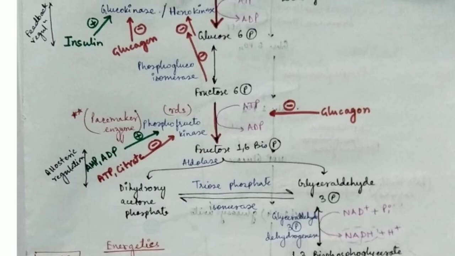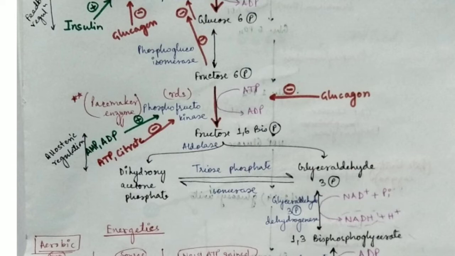Next, coming to fructose 6-phosphate to fructose 1,6-bisphosphate. Again, one phosphate group is being added, so 1 ATP is used, and this is done by the enzyme phosphofructokinase. Phosphofructokinase is also called the pacemaker enzyme. This is the rate determining step of the entire glycolytic pathway. That is, the velocity of this step will determine the rate of the glycolytic pathway. Hence it is called the rate determining step. Just like in chemistry you have learned about the limiting reagent, similar thing is this, the rate determining step. So it is also called the pacemaker enzyme, and this is phosphofructokinase.